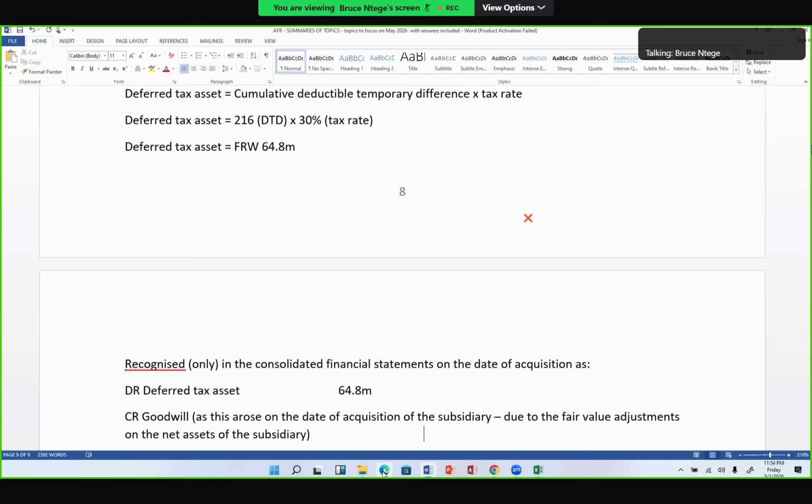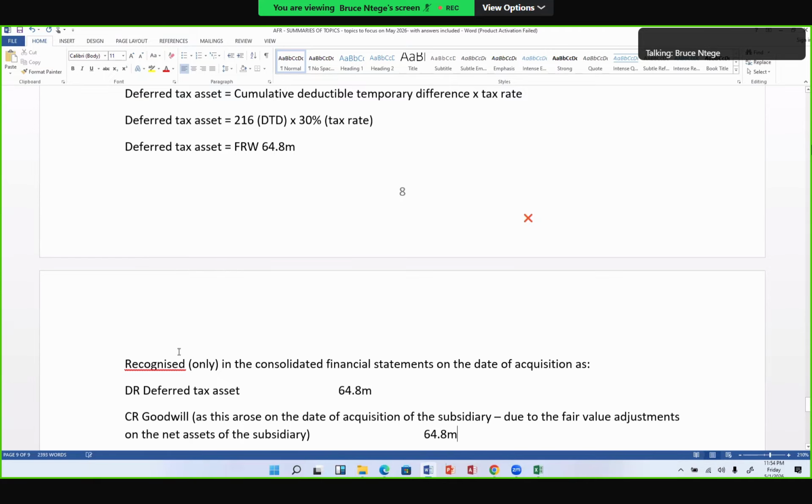I hope you know goodwill is an asset, meaning that if you're crediting the goodwill account, the impact is that it's going to reduce the goodwill. Because goodwill is an asset, the impact of a credit on goodwill is a minus, or a reduction of the goodwill account balance. So that's the double entry.